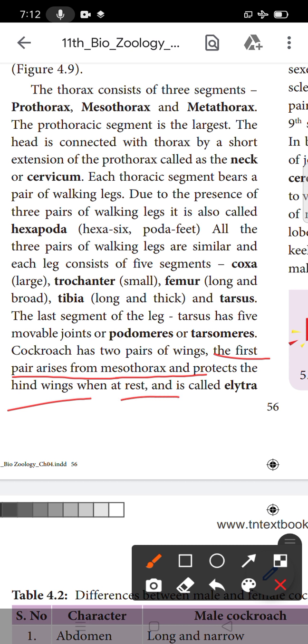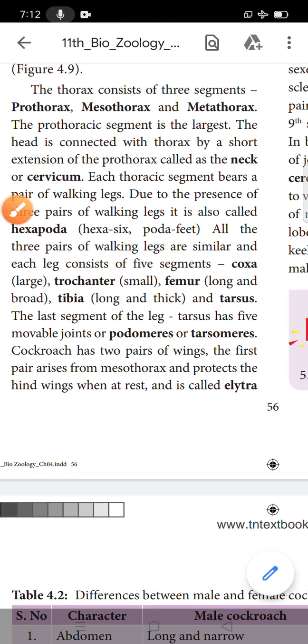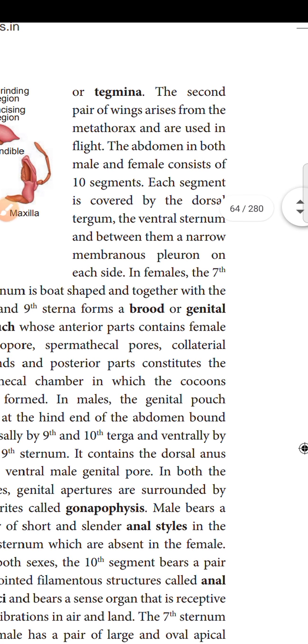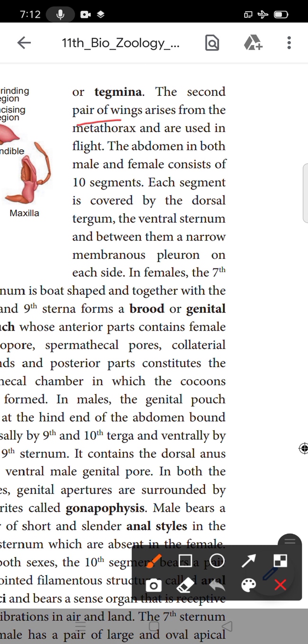When at rest, it is called the elytra or the tegmina. The second pair of wings arises from the metathorax and is used for flight. So the first pair of wings protects the body, and the second pair of wings is only for flying.